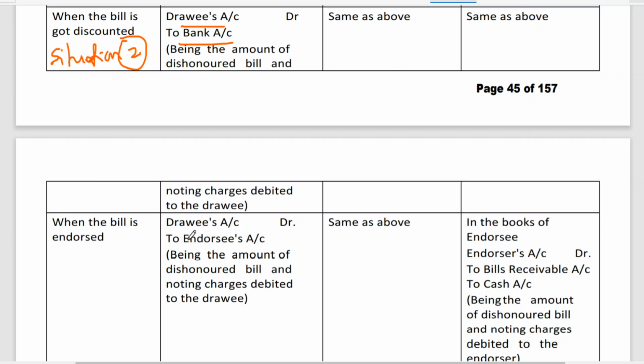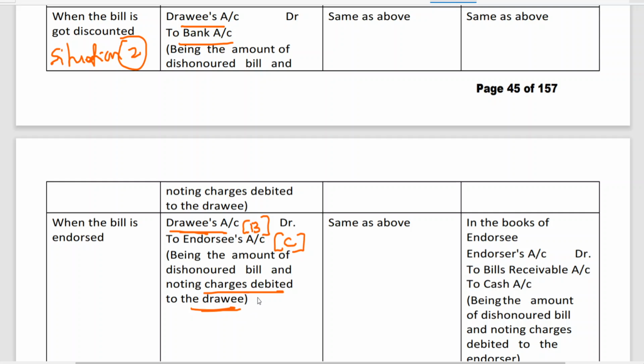When the bill is endorsed, endorsed means third party. The bill is not with us. Who is going to make the amount? Third party, say C. So first entry will be as usual, bills receivable to B. Second entry, the endorsee account debit to bills receivable. Third entry, drawee account debit to endorsee. Why is there a default? Because of drawee. Who is drawee, sir? B. And who is endorsee, sir? In our example, C. Including noting charges.